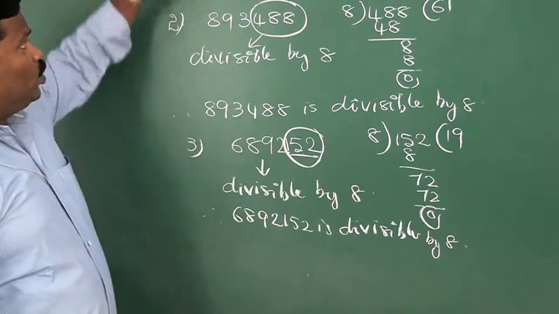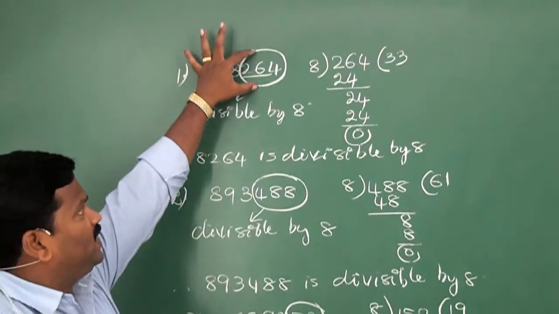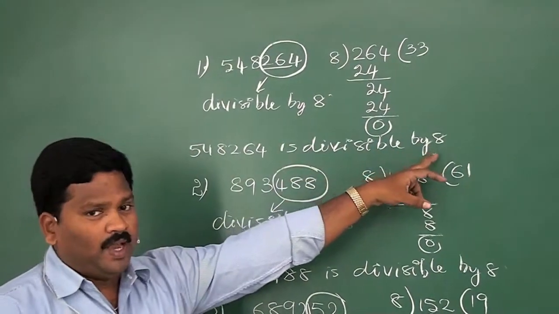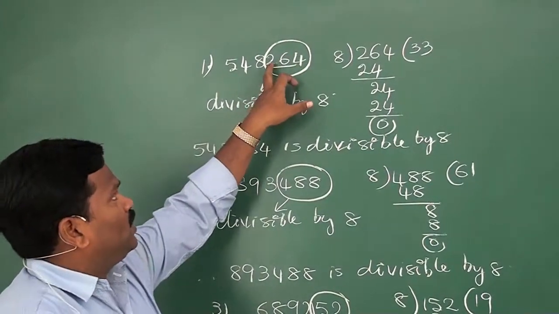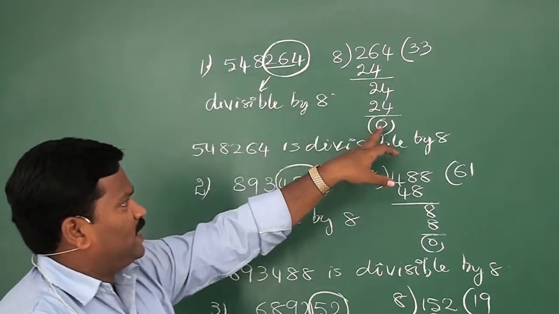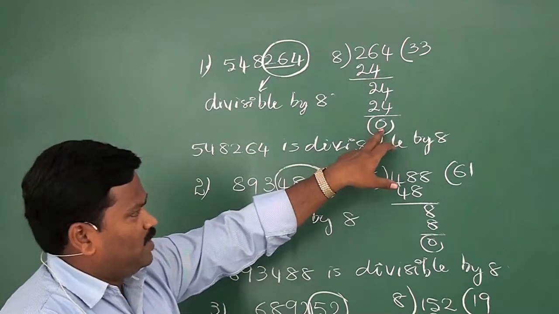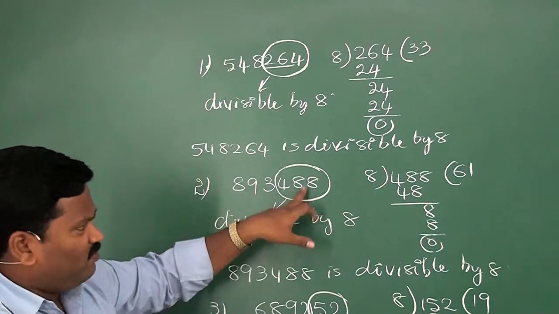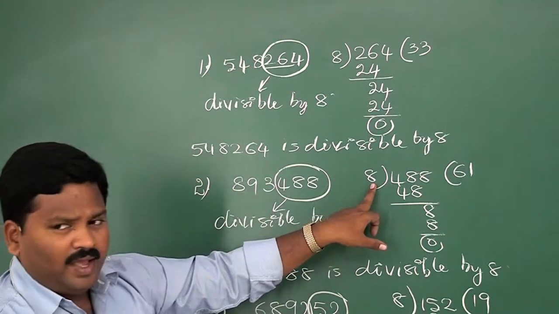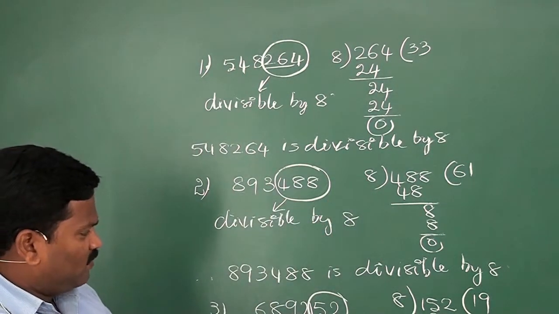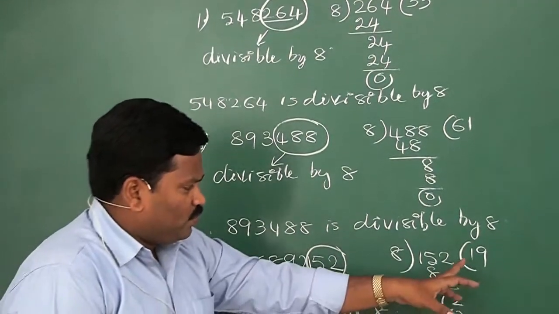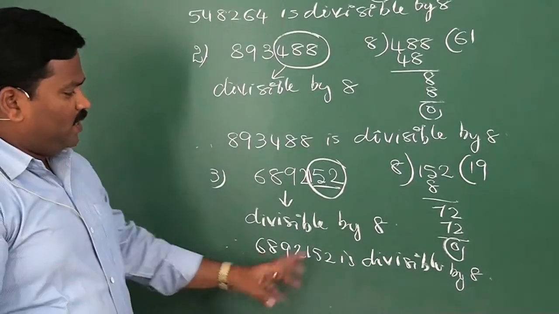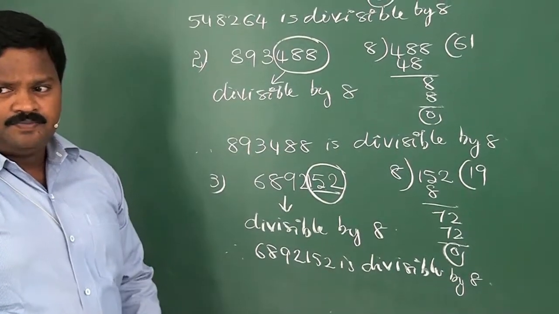What is the divisibility rule of 8? If the last 3 digits of a number is divisible by 8, then the entire number is divisible by 8. What are the last 3 digits of the first number? 264. See, it is exactly divisible by 8. We got 0 as a remainder. Again, the last 3 digits of the second number is 488, which is exactly divisible by 8. And the last 3 digits of the third number is 152, which is also exactly divisible by 8. Therefore, the entire number is divisible by 8. Is it clear?